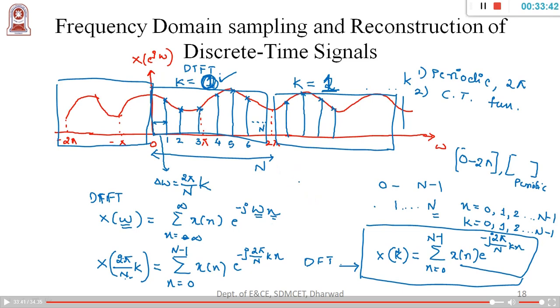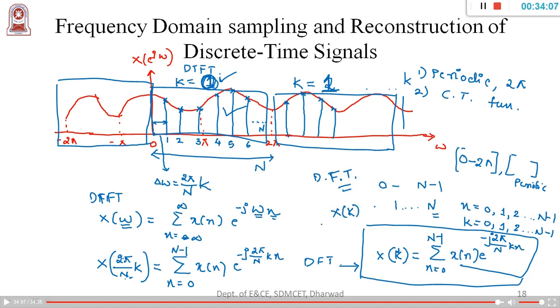Now once again, X of k is nothing but a discrete signal, is it not? All these are discrete values, and hence the name discrete Fourier transform. All the signals are discrete in nature, and we got it from the Fourier transform, hence the name discrete Fourier transform. X of k is only discrete values.